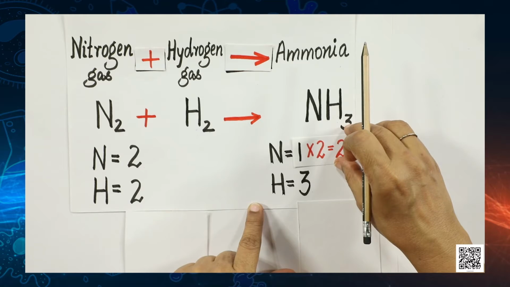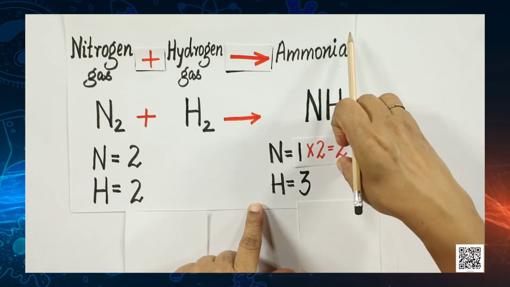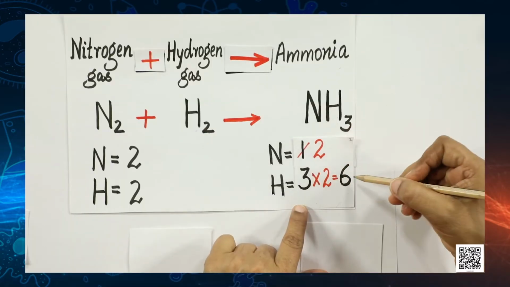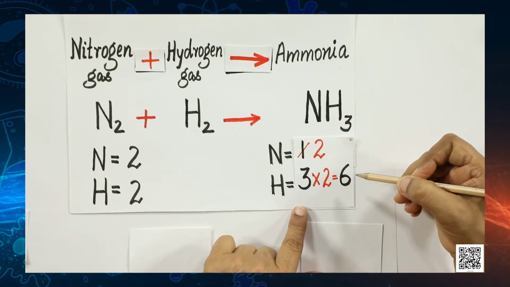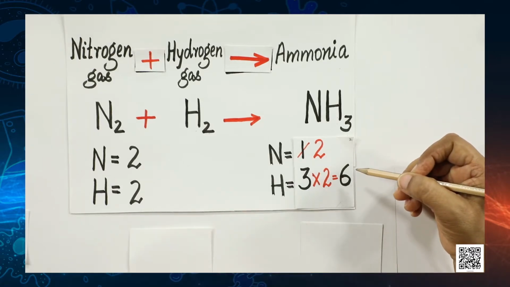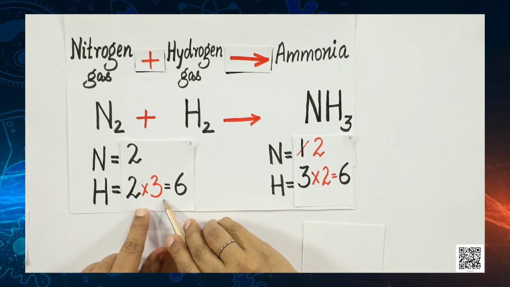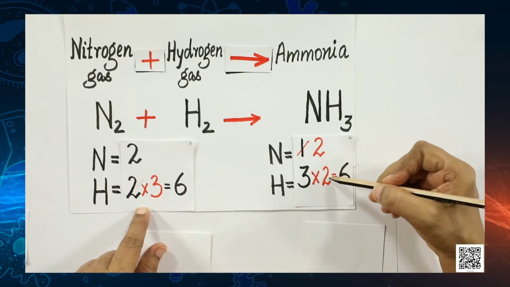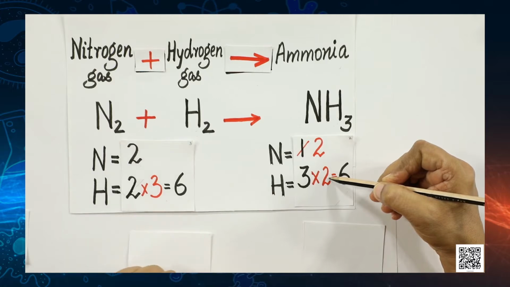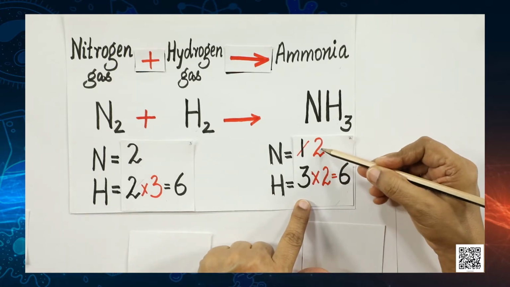So, we get 2 atoms of nitrogen on the right hand side, and to balance the hydrogen, we will have to multiply the hydrogen this side by 2 and make it 6 atoms of hydrogen. So, here also let us make these hydrogen atoms 6. So, we have multiplied here by 3. Now, once you do the calculations like this, you can very easily add the coefficients.